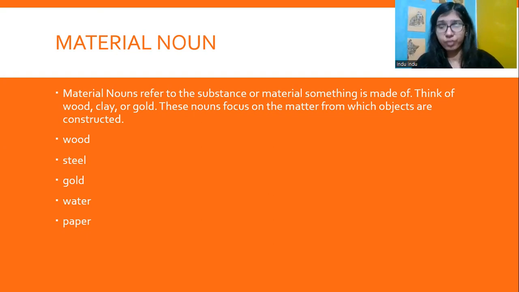They focus on the matter from which objects are constructed: wood, steel, gold, water, paper, plastic. There are a lot of materials: silver, bronze, copper. So yeah, the material something is made up of is the material noun.